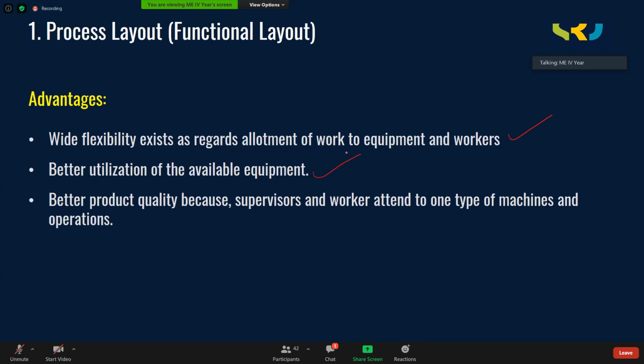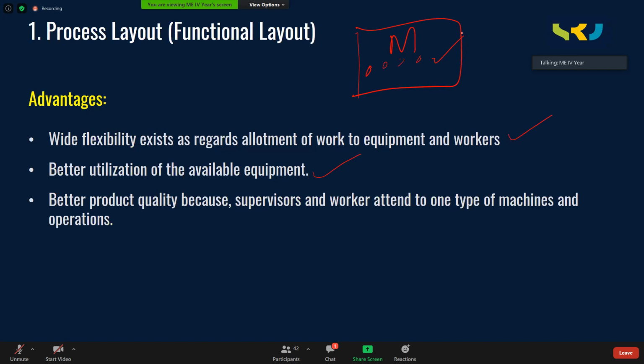Better product quality, because supervisors and workers attend only one type of machine and operation. What do you mean by this? Suppose a worker is working in the milling section. Let us suppose that there are 4 milling machines, and on these 4 milling machines, there are 4 workers. These workers are always operating the milling machine. So when the main task is only to operate the milling machine, very soon they will become perfect in operating it, and they will be in a position to handle different kinds of products which need milling operation.